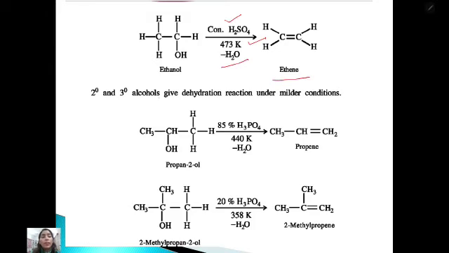Secondary and tertiary alcohols give the dehydration reaction under milder conditions only: milder 85% H3PO4 at 440 Kelvin. So propan-2-ol will give propene, and 2-methylpropan-2-ol will give 2-methylpropene.